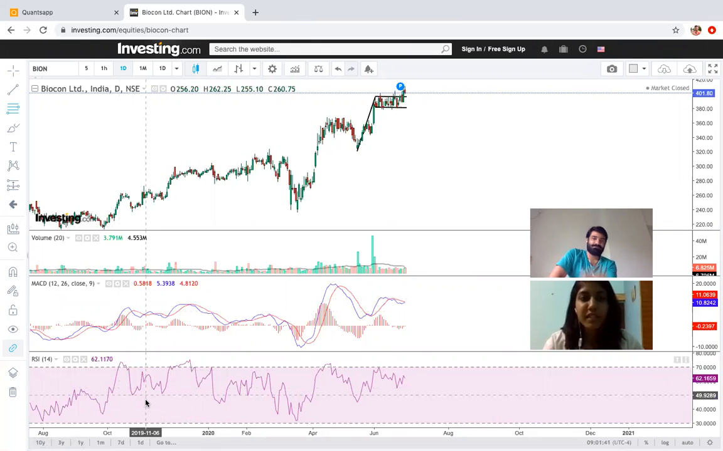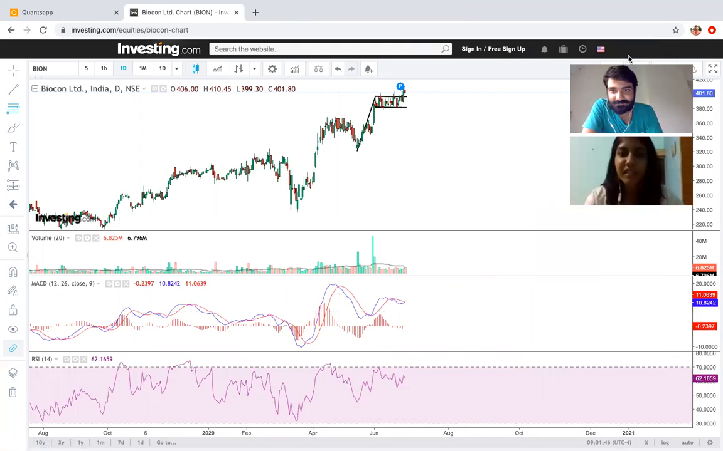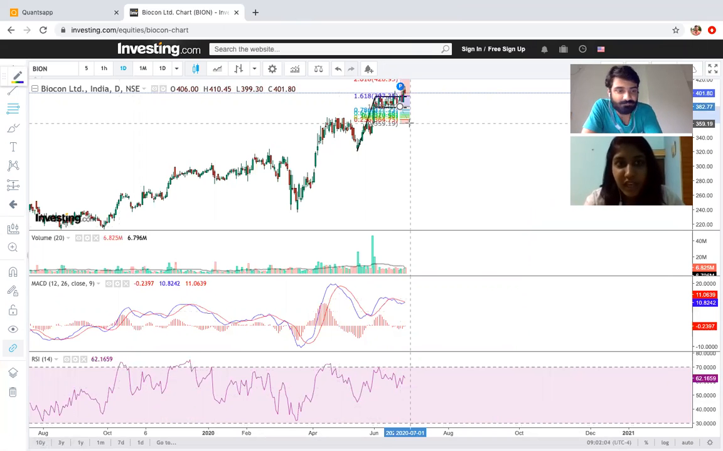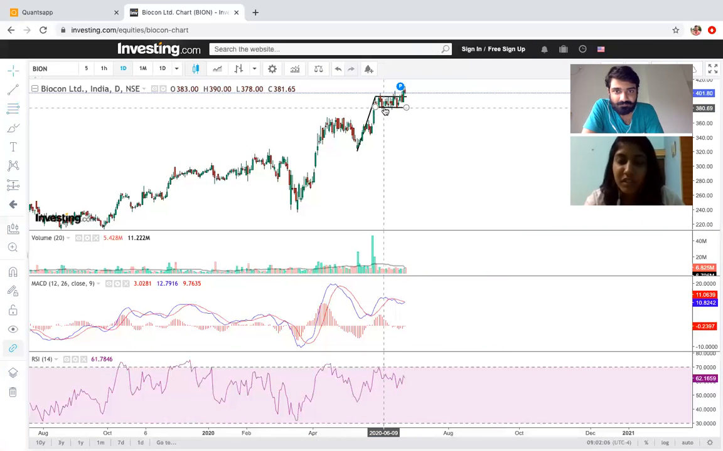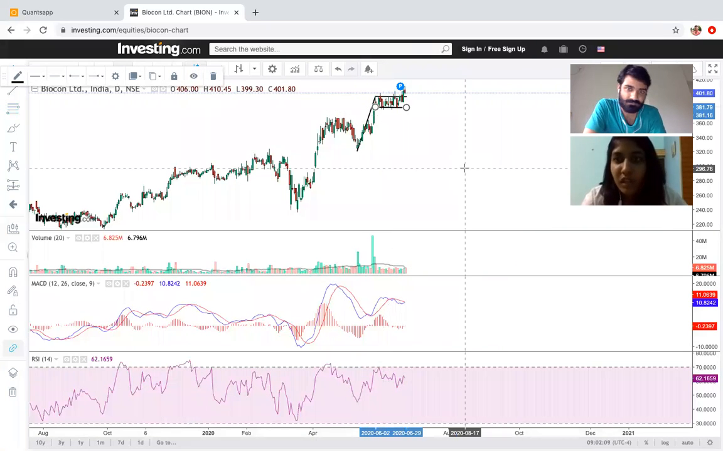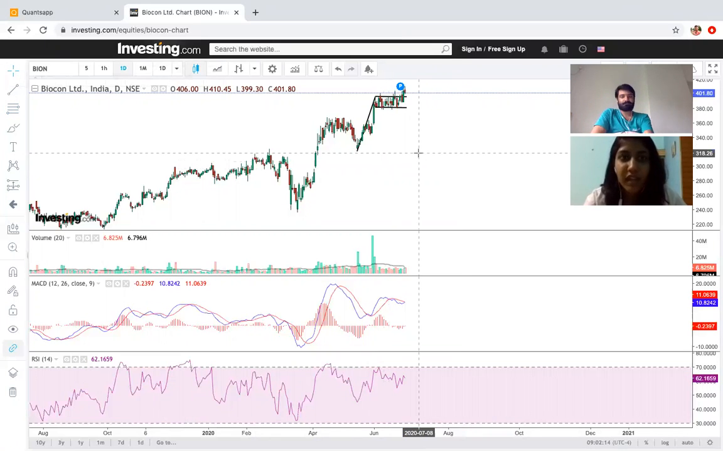So here we can see the daily chart of Biocon, and we can see that it is forming a flag and pole pattern, and there's a breakout at the 396 level. If it manages to sustain above 396, then it can rally up to 420. MACD is ready for a positive crossover, and RSI is below 70, so it is in the buying zone. Also, the stock can take support at 381, and we can take a stop loss at around 380.